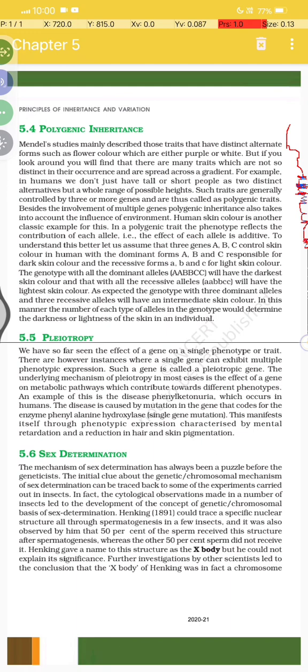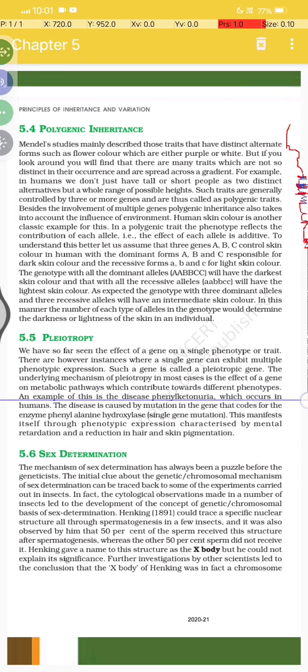Section 5.5, pleiotropy. We have so far seen the effect of genes on a single phenotype or trait. There are, however, instances where single genes can exhibit multiple phenotypic expressions. Such a gene is called a pleiotropic gene, and the underlying mechanism of pleiotropy in most cases is the effect of a gene on a metabolic pathway which contributes towards different phenotypes.